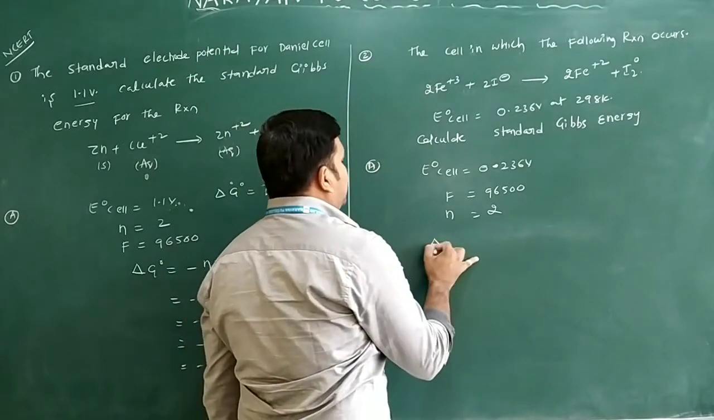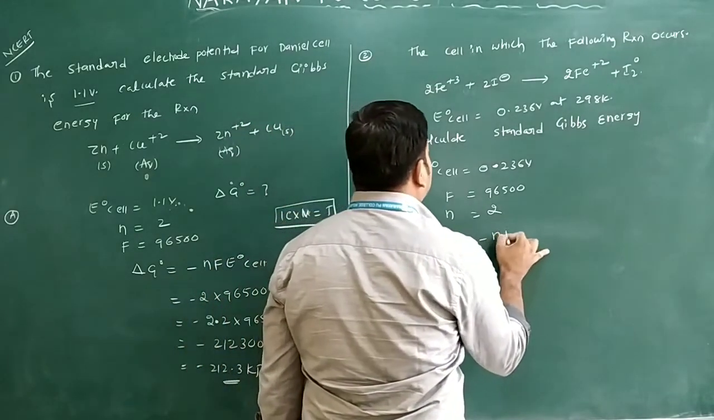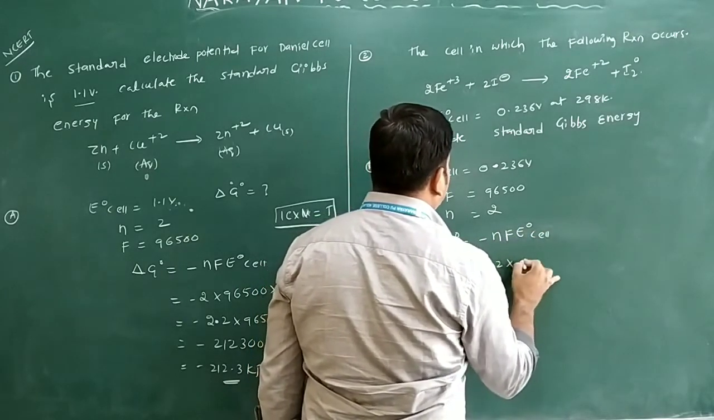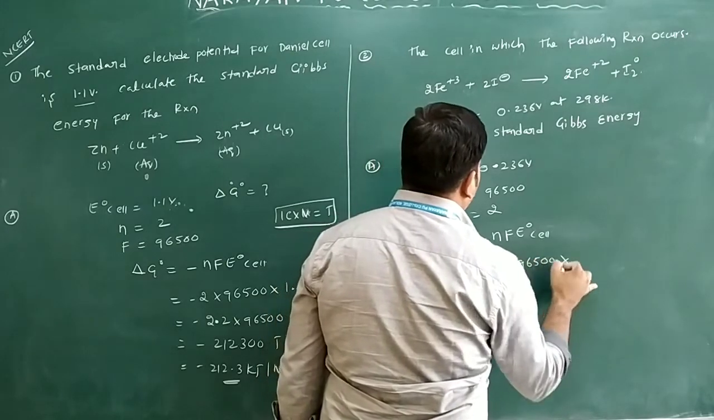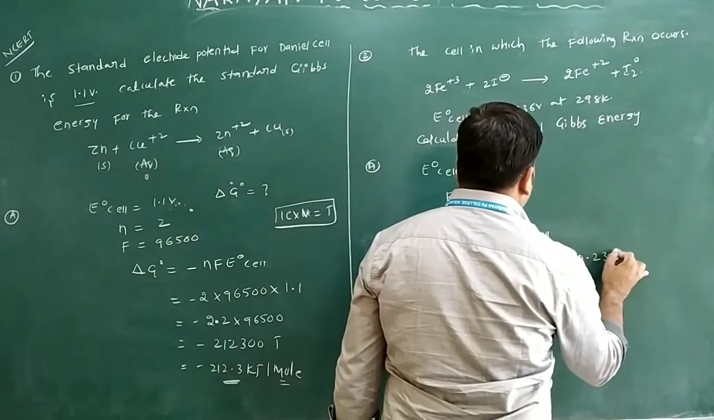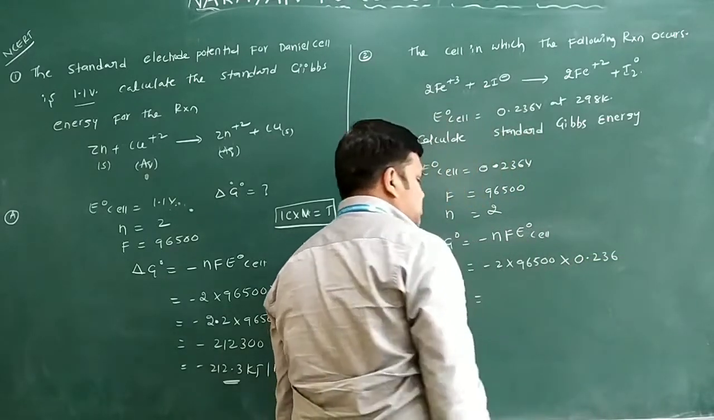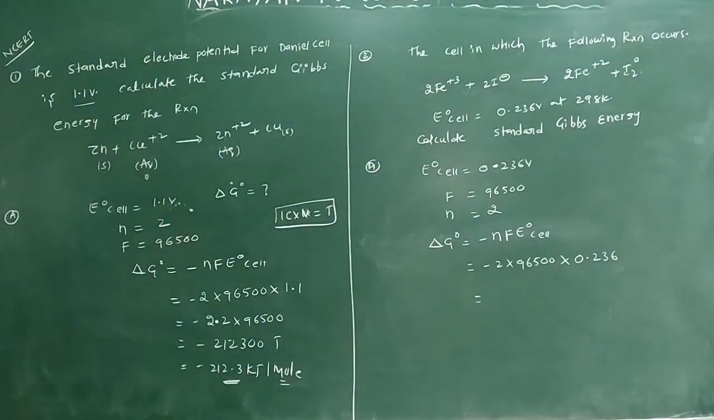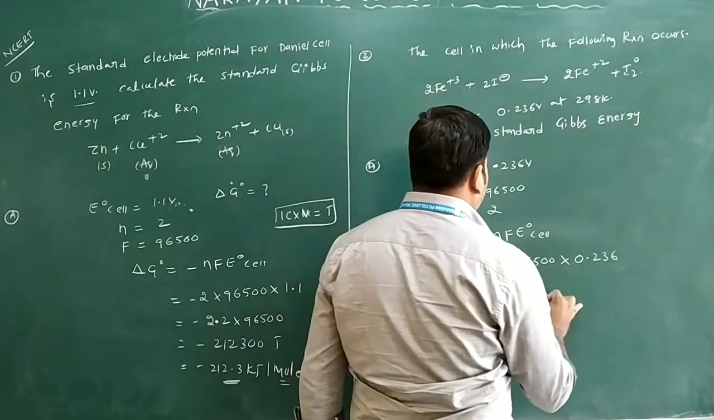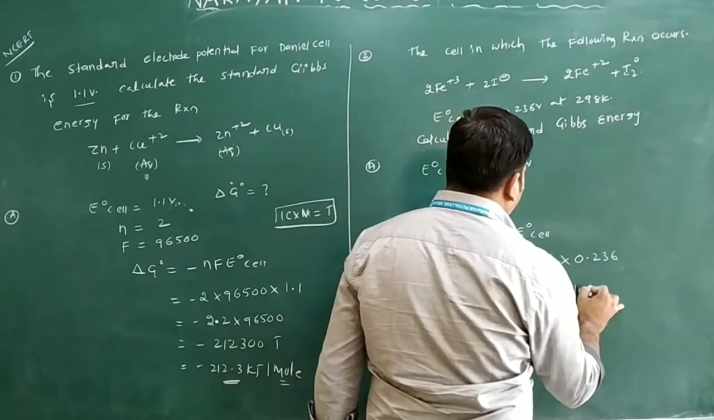Now we'll see what the formula is. Delta G naught is equal to minus nF E naught cell. The n value is 2, so minus 2 into 96500 into the value of E naught cell that is given here, 0.236. So we multiply this. What value do we have? 2 into 96500 into 0.236 gives 45548, minus 45548. This is joule per mole.